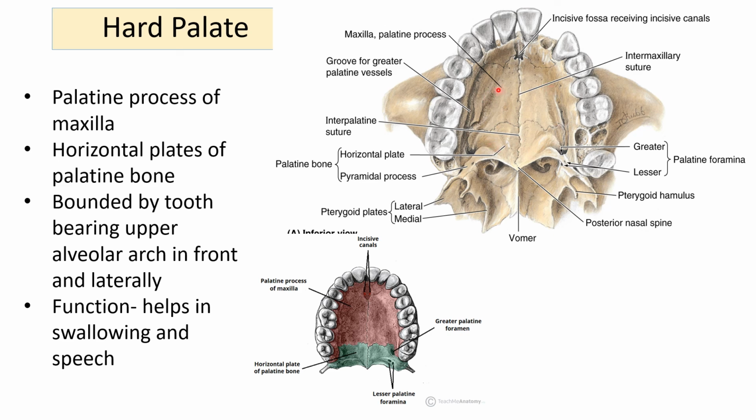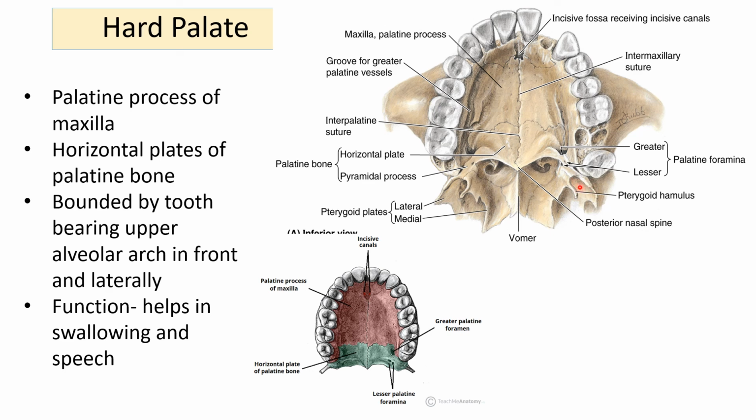So there is a palatine process of maxilla, and horizontal plates of the palatine bone forms the hard palate. On the sides it is continuous with the superior alveolar arches. There is a posterior border which gives attachment to the soft palate, and in the midline posterior border is projecting as the posterior nasal spine. Remember this, and what we can see over here, these are the posterior nasal apertures.